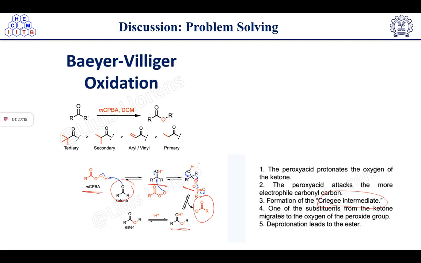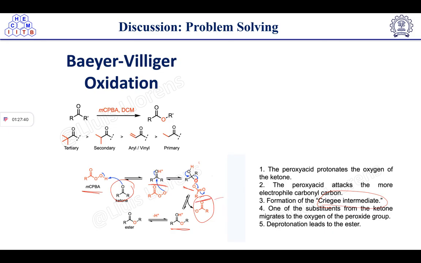Okay. Then let's talk about the Baeyer-Villiger oxidation. So in this case, mCPBA is used. So what happened? The peroxide protonates the oxygen of the ketone here, right? Then after the protonation, the peroxide attacks the more electrophilic carbonyl carbon here, and after that attack, the formation of Criegee intermediate is taking place.